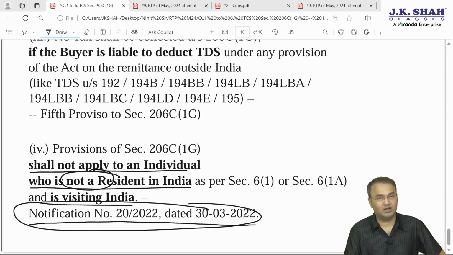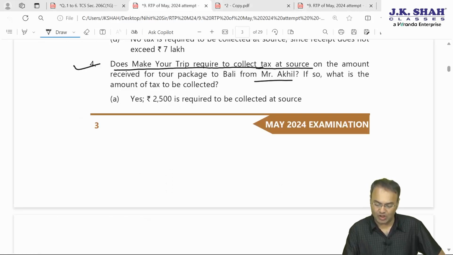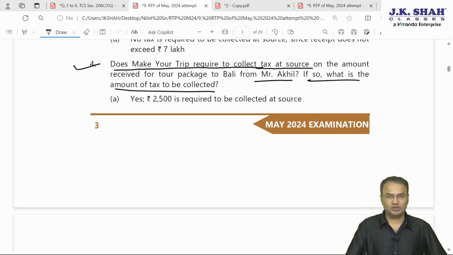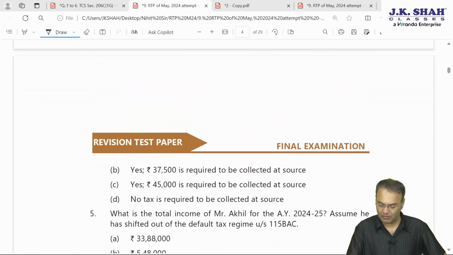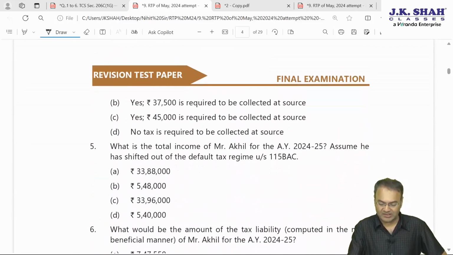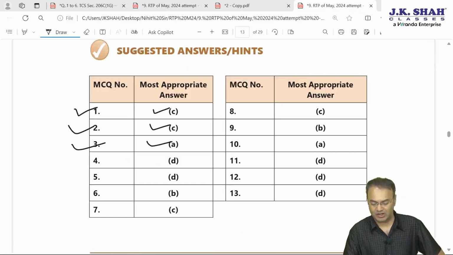Notification of government dated so and so, number so and so. No need to remember the number, remember the concept. If so, what is the amount of tax to be collected? My answer is no, tax not required because he is non-resident. Why is he non-resident? We just checked it out. Options A, B, C are yes, yes, yes. Option D seems to be the correct option, no tax. Let's check whether this is the correct answer or not. Answer for the fourth question: D is the correct option.